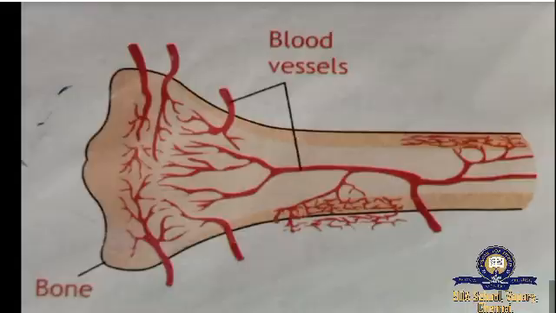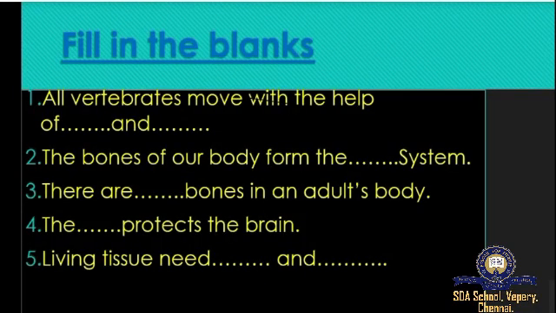Now finally, fill in the blanks. All vertebrates move with the help of dash and dash. Can you answer me, to recollect what we have learnt now? All vertebrates move with the help of dash and dash. What? Yes, bones and muscles. The second one: the bones of our body form the dash system. What system? Skeleton, or skeletal system.